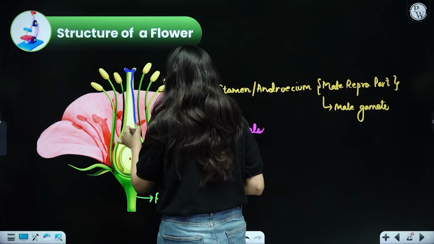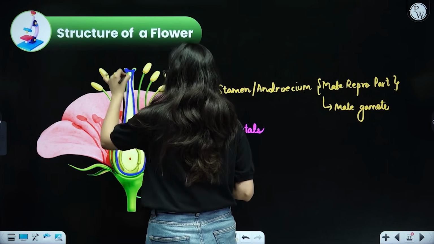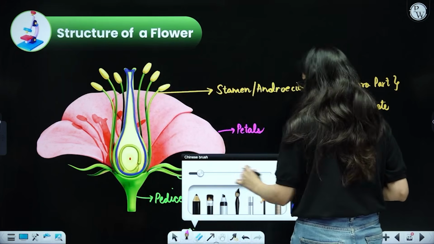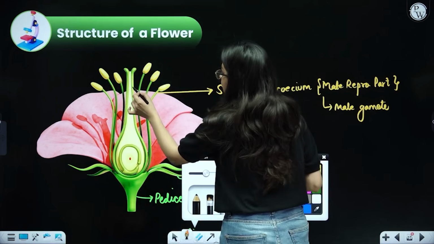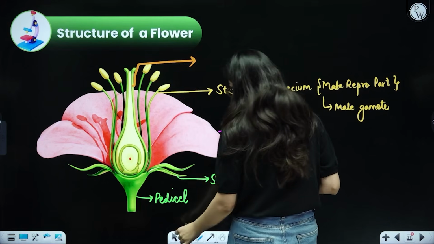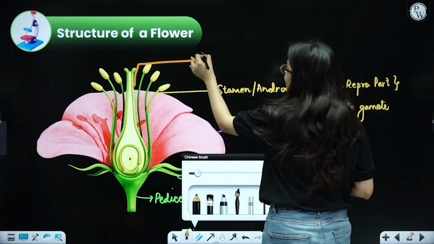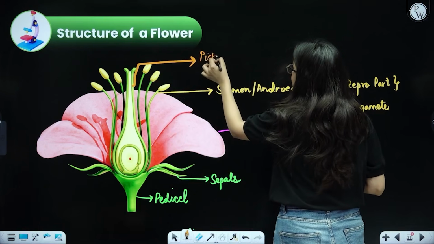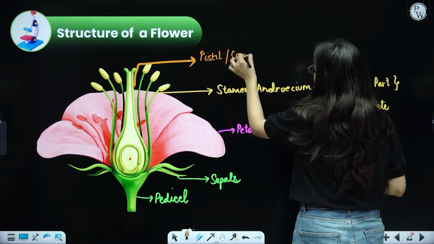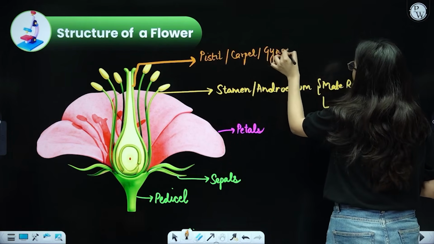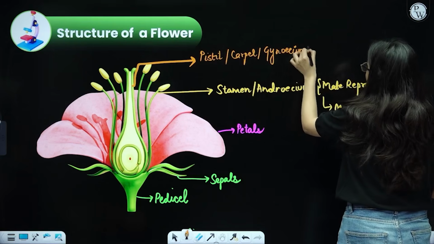This beautiful structure that is only present over here in the center is actually the female reproductive part. And what will the female reproductive part do? Obviously, produce female gametes. So this has a name called pistil. You can also call it carpel, also called gynoecium. These are just different names of the one thing.